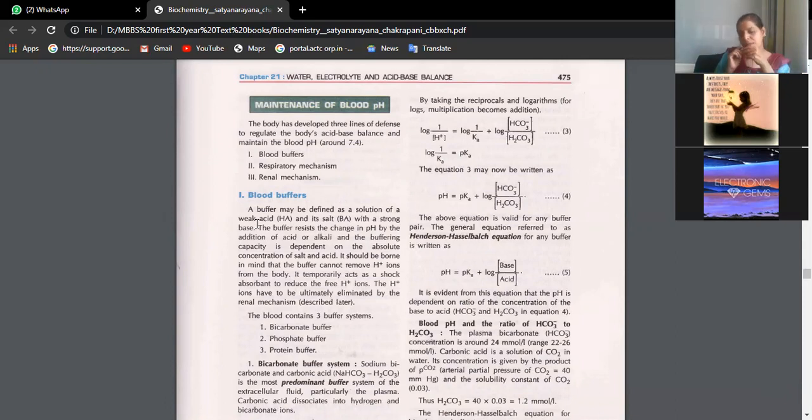What is the normal pH of our blood? 7.4 to 7.6. Whenever pH is falling, the bicarbonate comes and neutralizes the acidity of the blood. Whenever alkalinity is increasing, the acid ions are added to the blood and it is neutralized. That means the pH is always maintained constant irrespective of so many chemical substances released in the blood. Suppose during ketosis, all our ketone bodies are acids only: acetone, acetoacetic acid, beta hydroxybutyric acid. Despite so much production of ketone bodies, most of the time